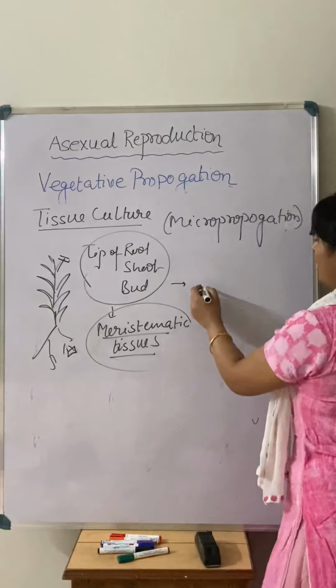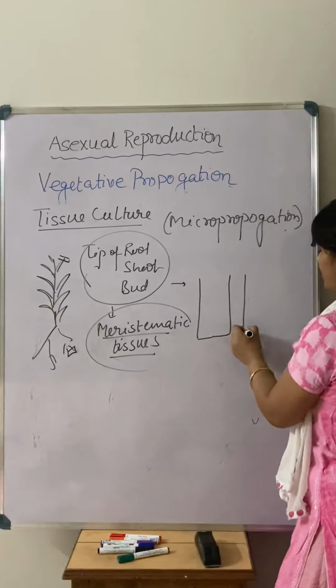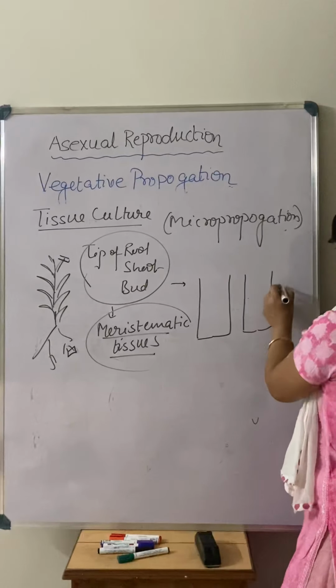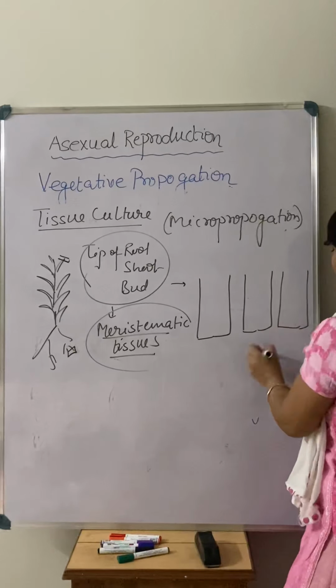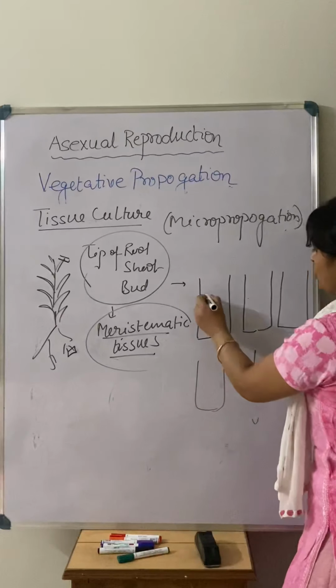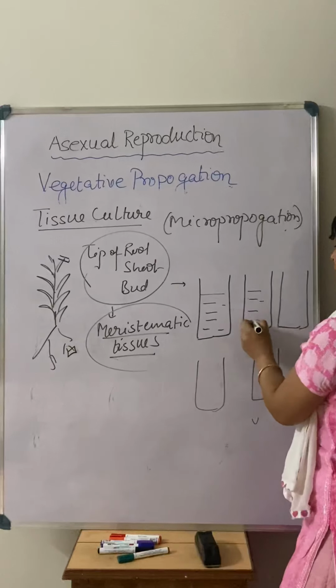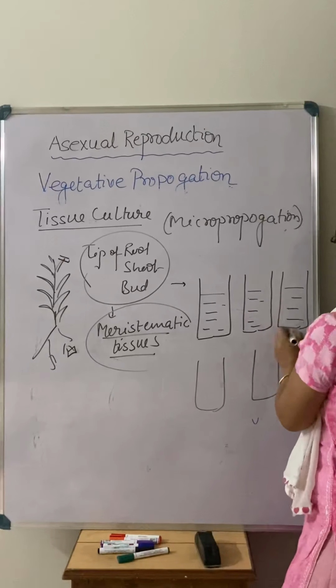So in the lab, different nutrient media are kept in test tubes. These are the different types of test tubes in the culture lab, and these tubes are filled with different types of hormones.